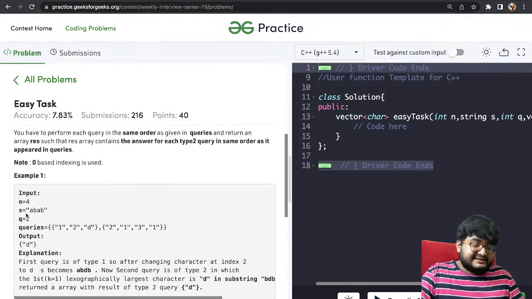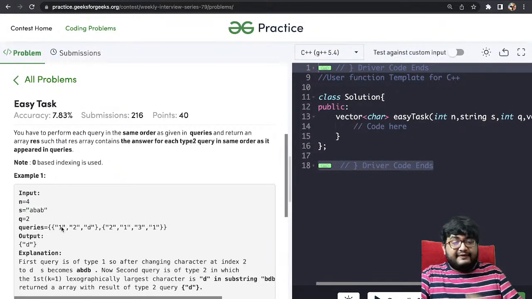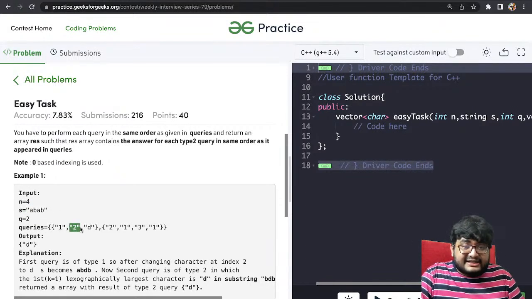So let's understand this with an example. First of all, we have ABAB as the string. Now we have a query that at index 2 make the character D. So index 2 is what? A is at index 0, B is at 1, then A is at index 2. At this index make it D. So it will become ABDB after the query.